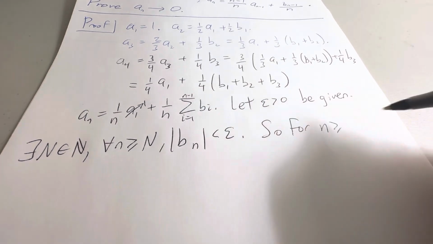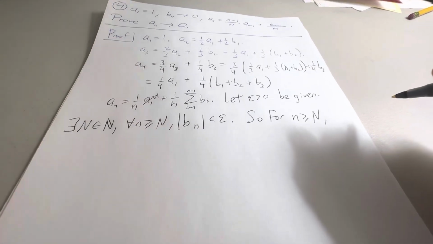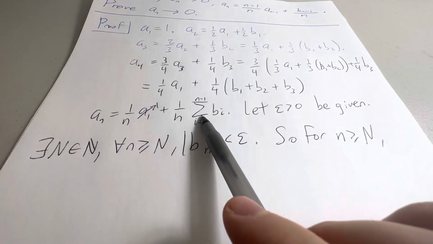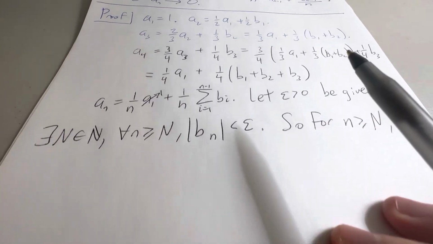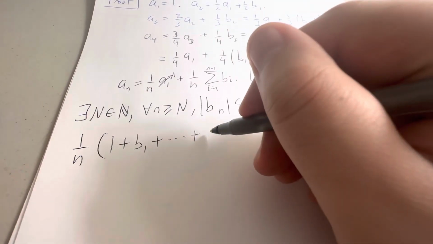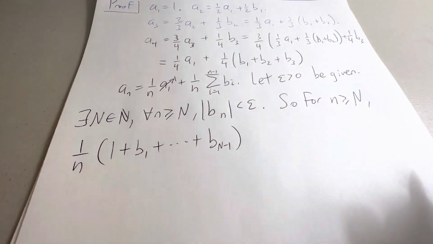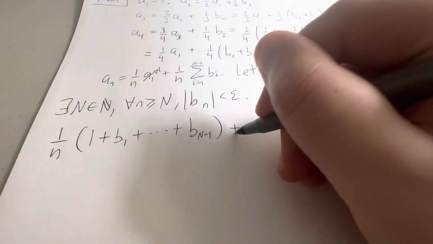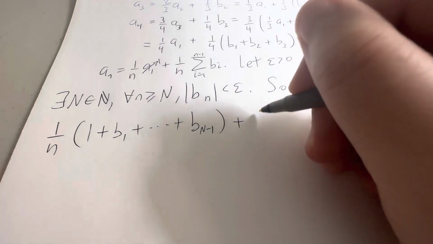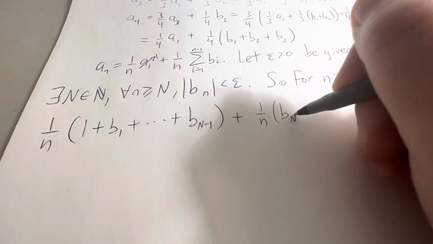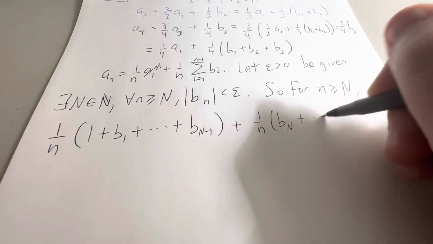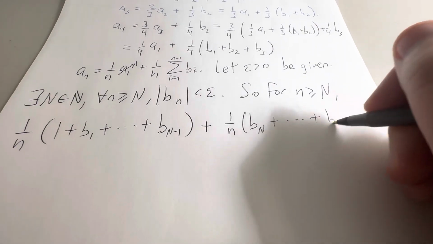So for little n bigger than or equal to big N, what do we have? Well, we can split this up in a way that can help us. So we have 1 over n times our summation up to the n minus 1 term. What do I mean by N? I mean this big N here. So we're going to take it up to the b_(N-1) term, plus, and then the rest of the stuff will go over here. So I have 1 over n times the sum of b_N plus ... plus b_(n-1).